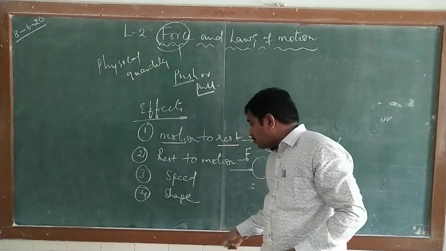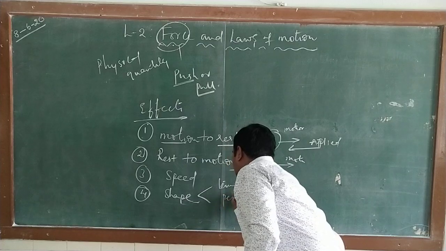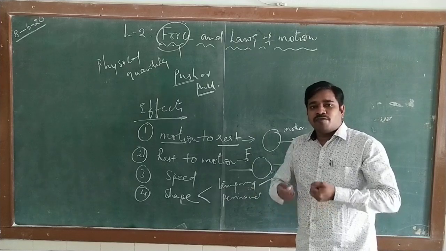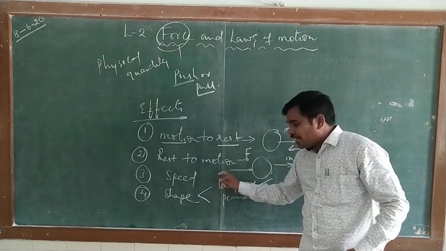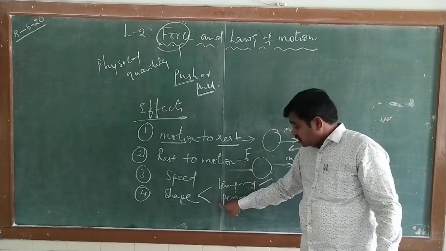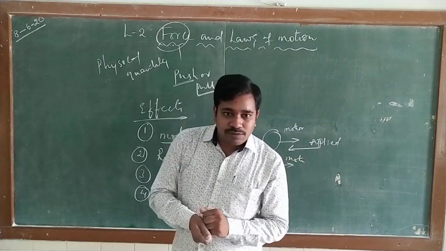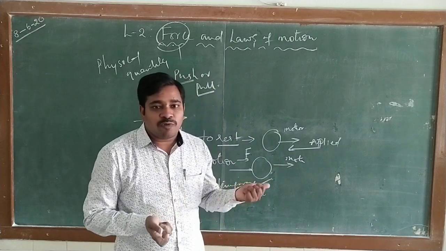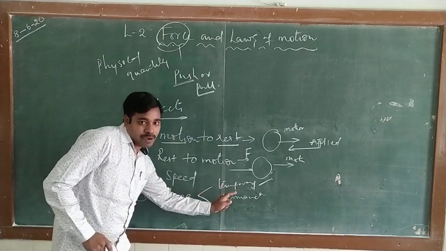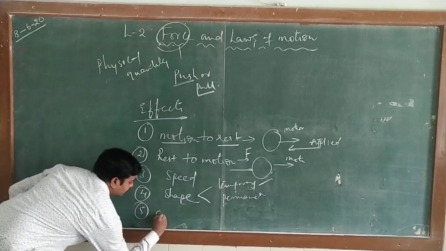Here, force can change the shape of a body in two ways: either temporary or permanent. Temporary, for example, stretching a rubber band. When we release the force, the body attains its original shape. So in that case, it is temporary. There are also some changes in shape that are permanent. For example, paper: when you apply some force on a paper and turn it, the paper won't get back its original shape. So force can change shape either temporarily or permanently, depending upon the nature of the object. And the fifth, direction.